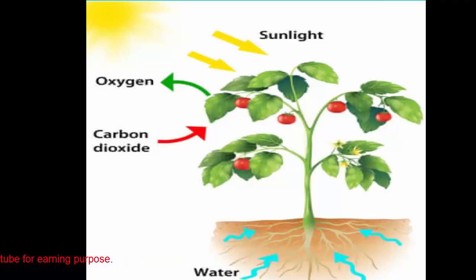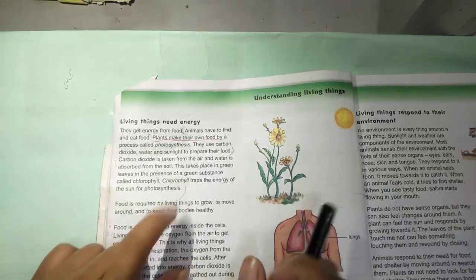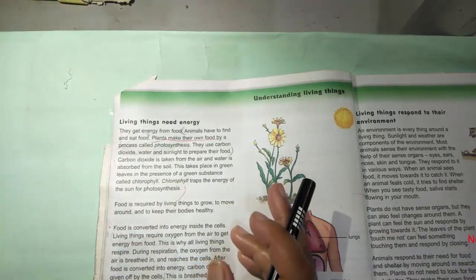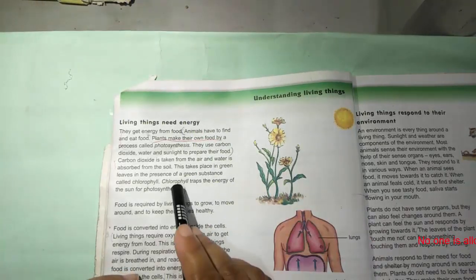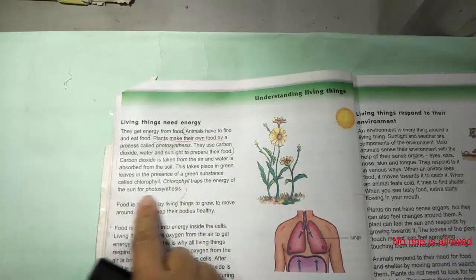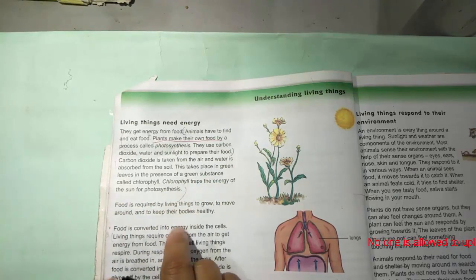You can see in this picture that plants take or absorb carbon dioxide from the air, and in the presence of sunlight and a green pigment called chlorophyll, they absorb water and make their own food. The function of the chlorophyll is to trap the energy of the sun that is important for photosynthesis, and photosynthesis is the process of manufacturing food.